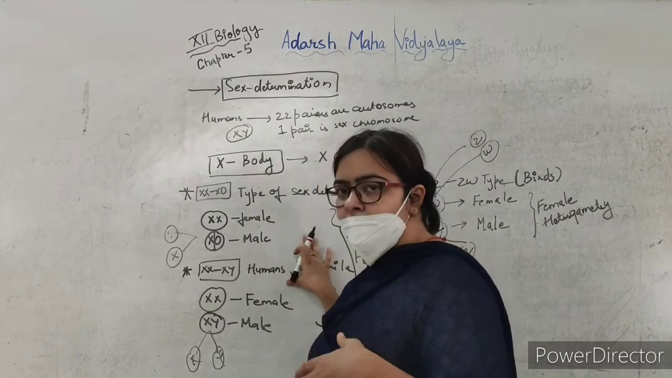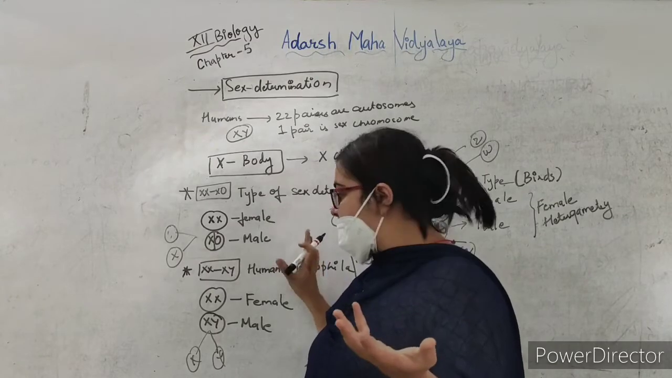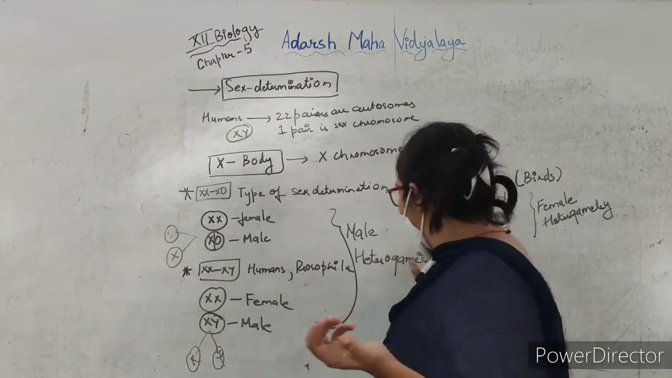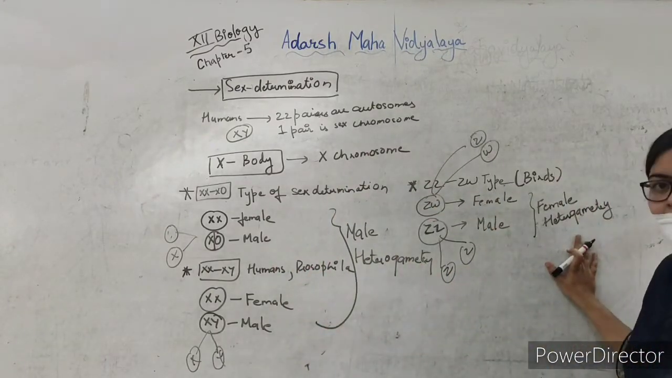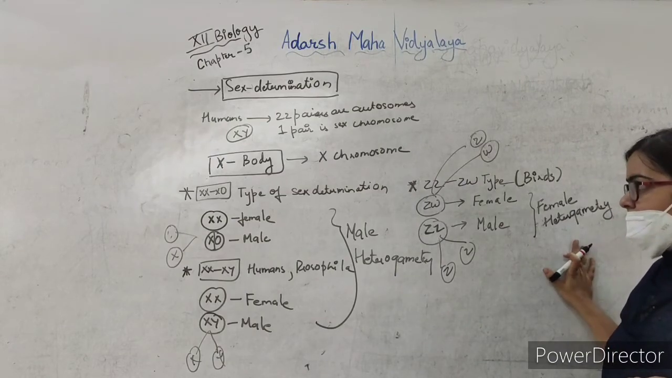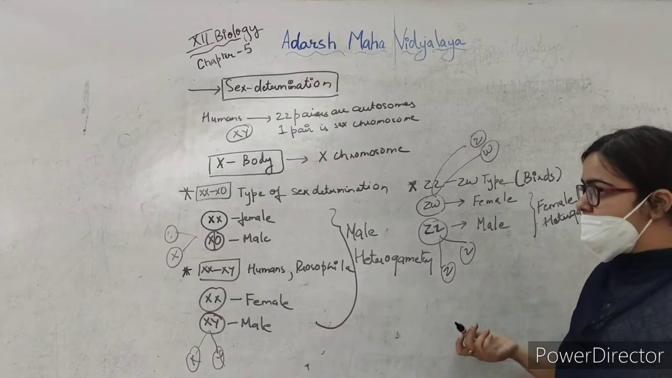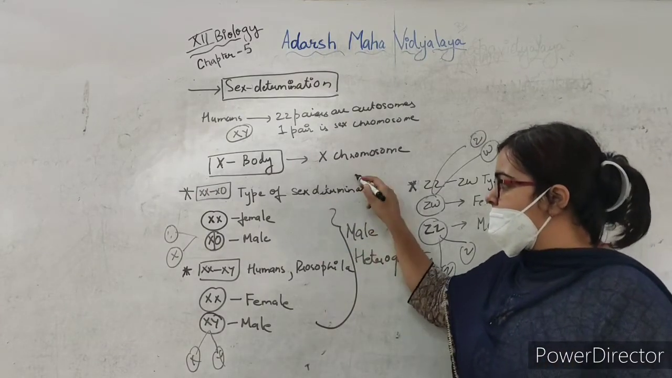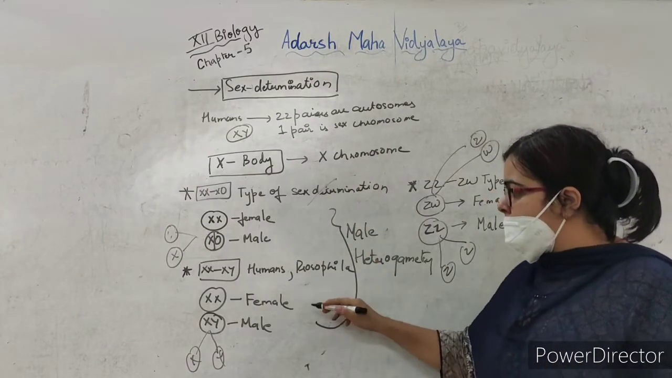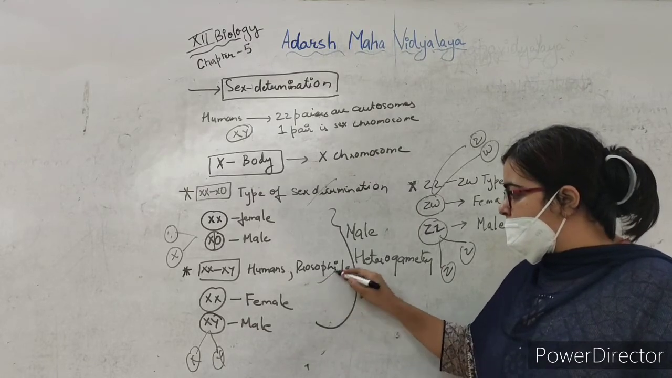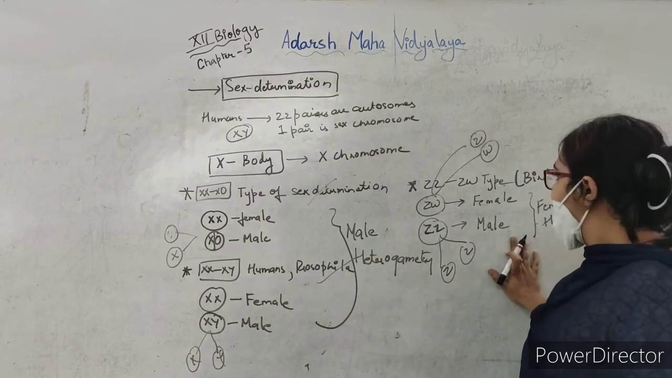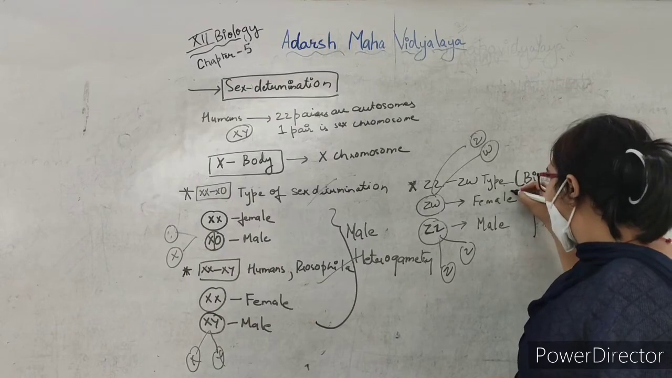So here the sex of the offspring will be decided by the male, but here the sex of the offspring will be decided by the female. Okay, so this is the sex determination in various organisms. This is generally seen in grasshoppers and insects. This is in humans and Drosophila, and this is in birds.